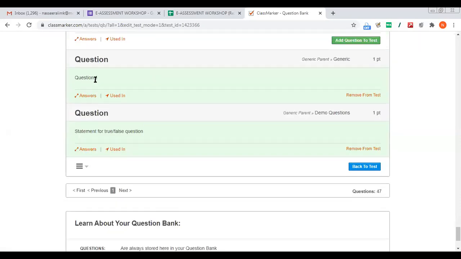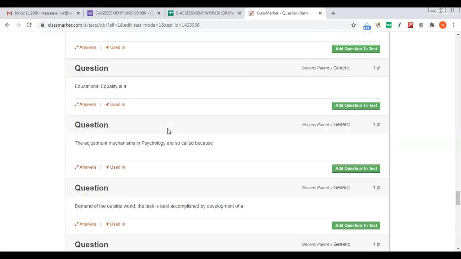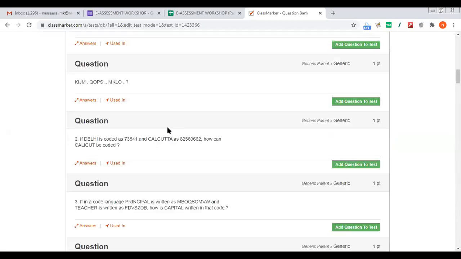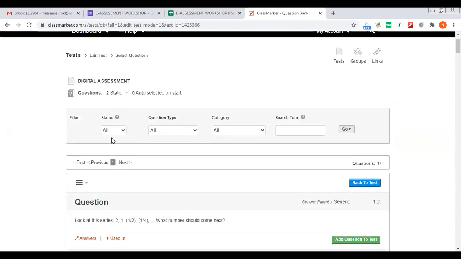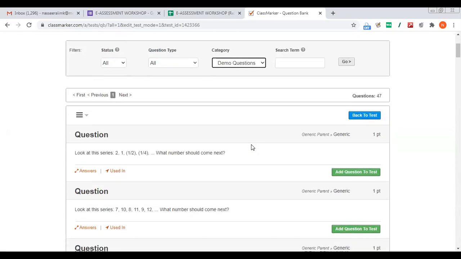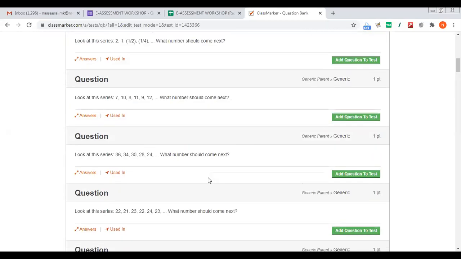You see, now question 1 and the statement for true or false, automatically it is also added. I had told you that you please categorize your questions. Why? Because here you can easily filter the questions based on the category. Now this is not the account which I use regularly, that's why no categories are listed. Okay, like this you can do.